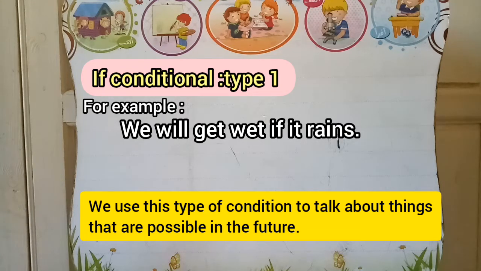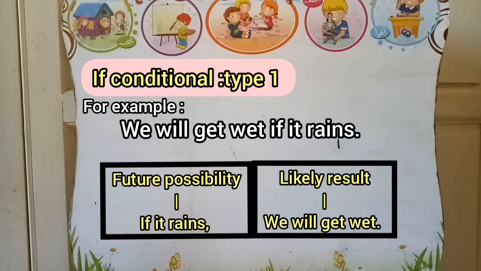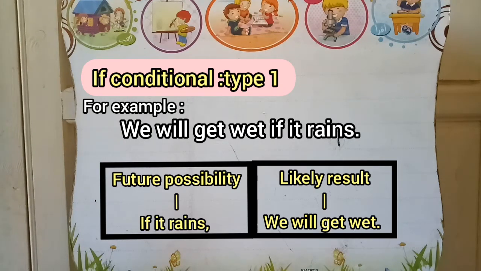It is possible that it rains, so likely result, we will get wet. Future possibility: it rains, the result, we will get wet. In this type, if introduces a real possibility which can happen in the future.